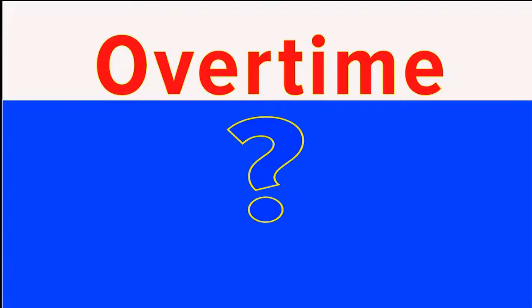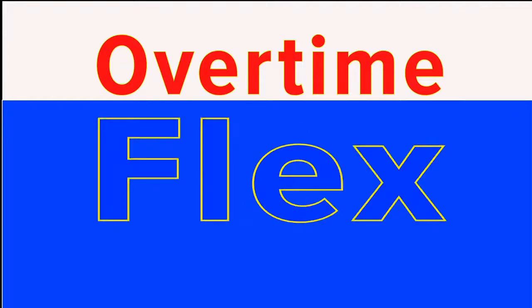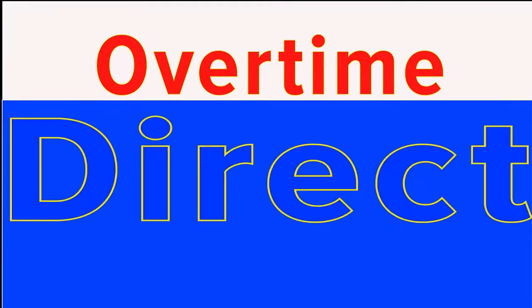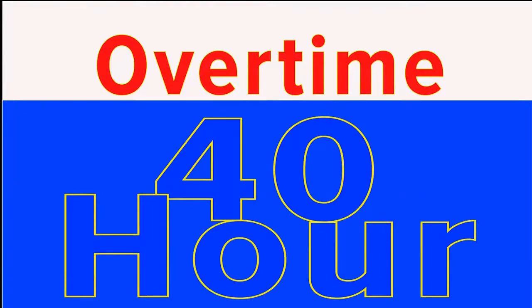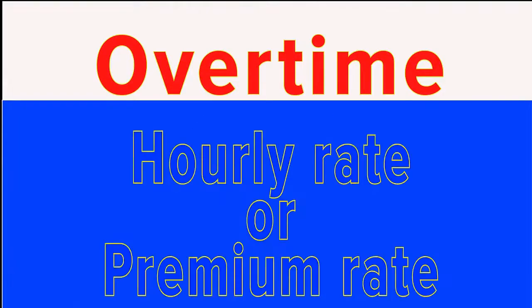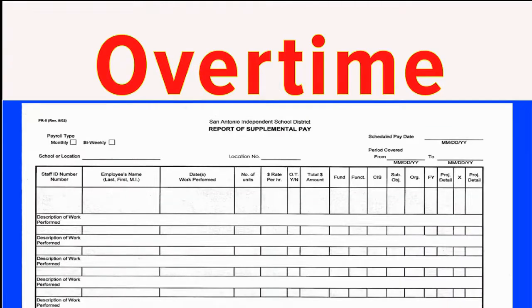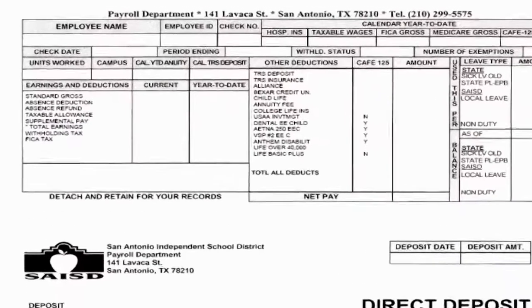How is overtime computed and paid? Overtime can be computed and paid through flex time, comp time, or direct pay, and the computation is based on a 40-hour work week. Based on the results of the computation, overtime will be paid at your standard rate, which is your regular hourly rate, or the premium rate, which is time and a half. Overtime is reported to payroll on a supplemental pay form, and you can refer to the payroll manual for pay periods and pay dates.